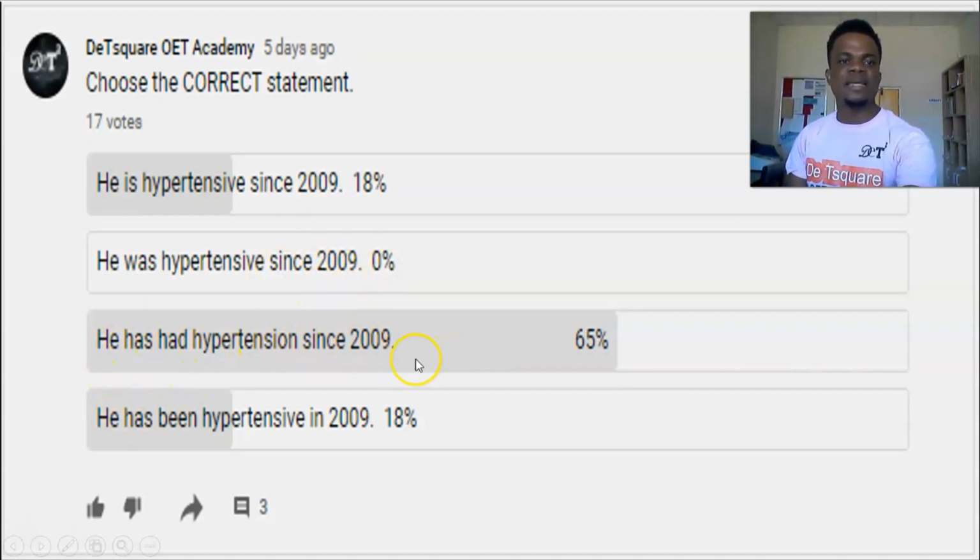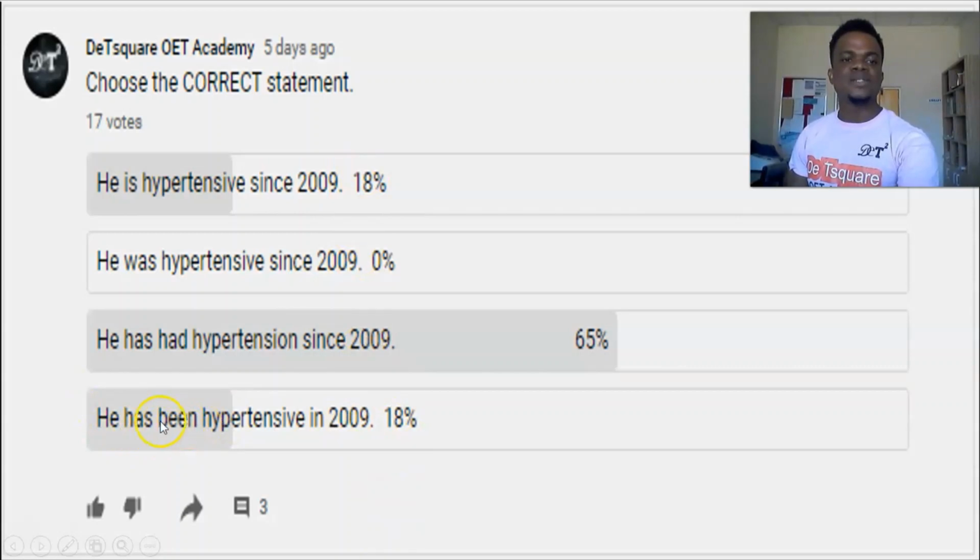Now let's look at this statement. He has had hypertension since 2009. This statement is correct because this is a present perfect tense, has had. And present perfect tense goes with a time range. So we say since 2009. So this statement is correct. 65% got it. If you look at 3 weeks ago, how many percent got the answer? And now, 5 days ago, some of them now got the idea. But some persons still failed it.